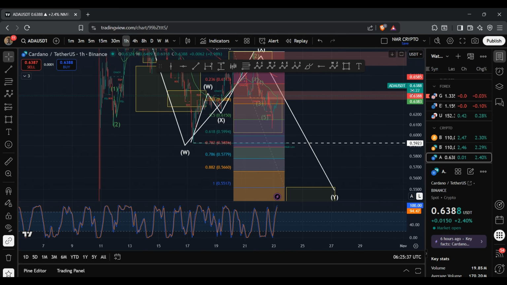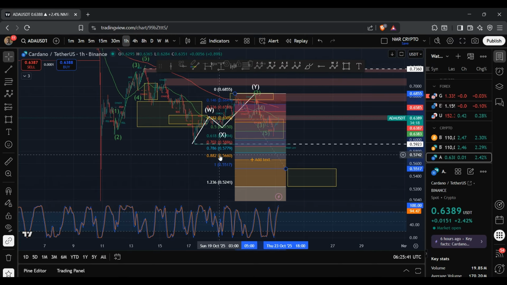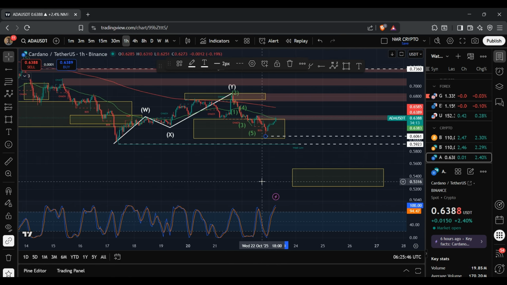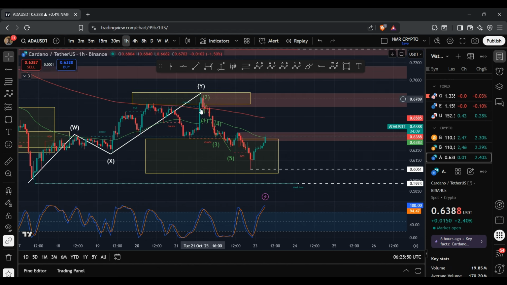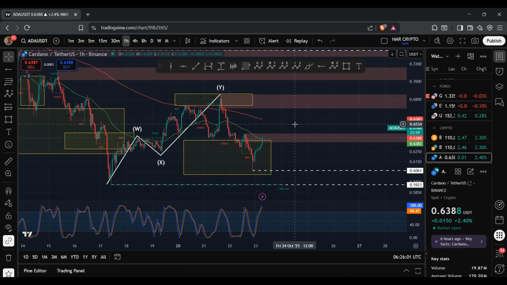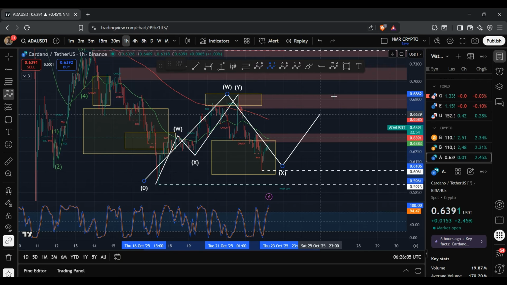Best case scenario, what we could have is a move to the upside that's playing out, where it's possible that we ended up bottoming out at this level. And that level sits at 60.61 cents. And if that's the case, then what we don't have is the 5-wave structure. And instead, what we'll have is a WXYXZ structure. And from then on out, what we can see is a reversal to the upside, where we then breach above the local top. And that'll then confirm a bigger WXY structure to the upside, like so.